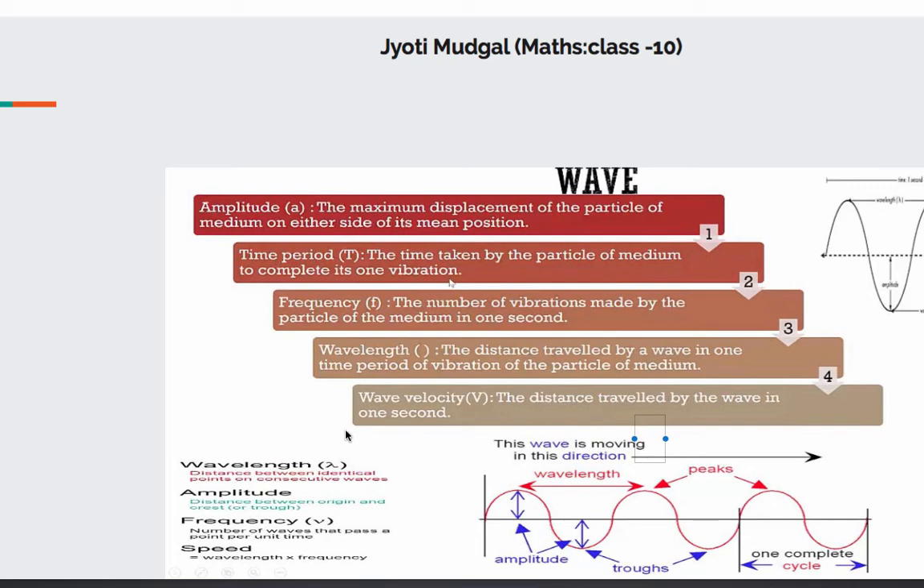Okay. So let us now discuss each of these terms one by one. Amplitude, the first one: the maximum displacement of the particle of the medium on either side of its mean position.